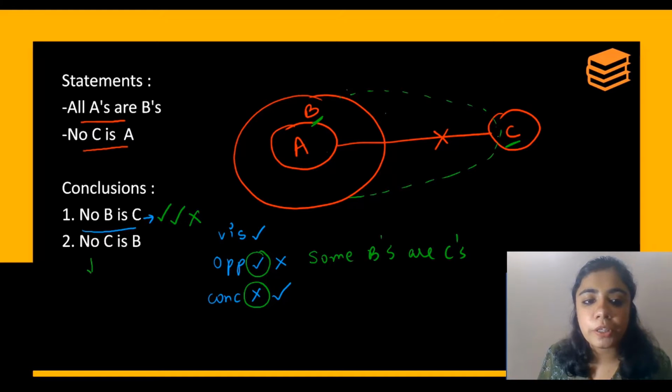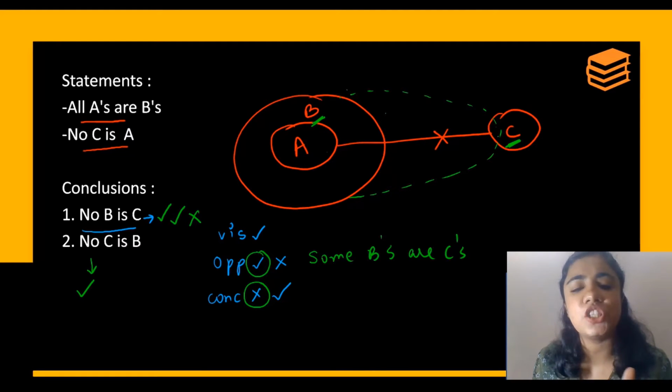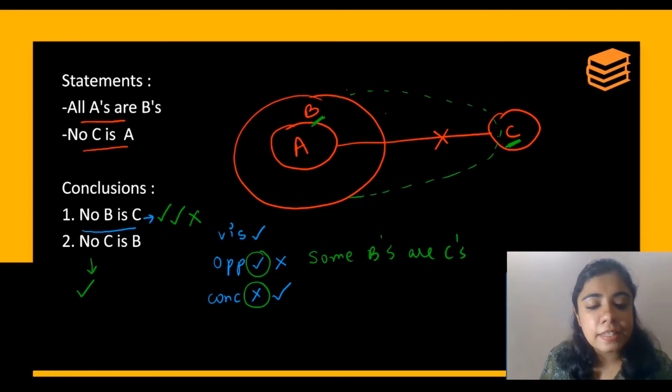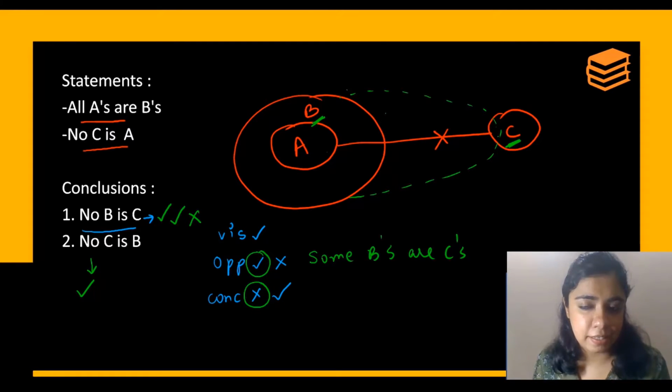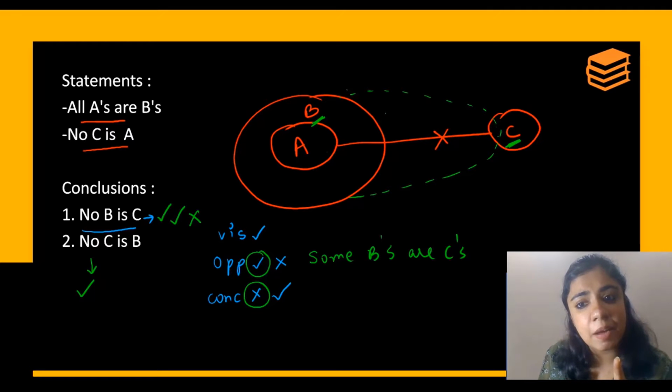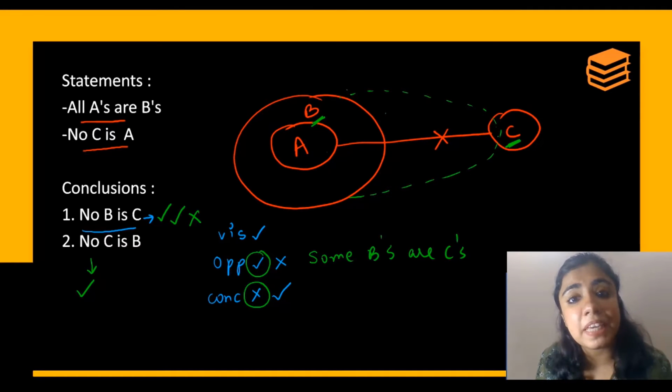Now we go to conclusion number 2. No C is B. Look at the basic diagram, the red one. No C is B. So it is visible. There is no connection between your C and B. The opposite would be some C's are B's. Now understand, can some C's be B's? Is it possible? We have already made the diagram where some C's are B's.